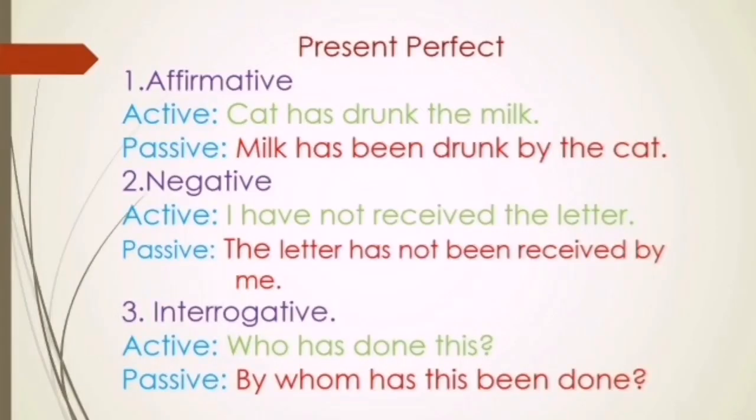Let us see the usage of passive voice in the present perfect tense. Cat has drunk the milk. It becomes: Milk has been drunk by the cat. Negative sentence: I have not received the letter. The letter has not been received by me. Interrogative sentence: Who has done this? It becomes: By whom has this been done in the passive form.